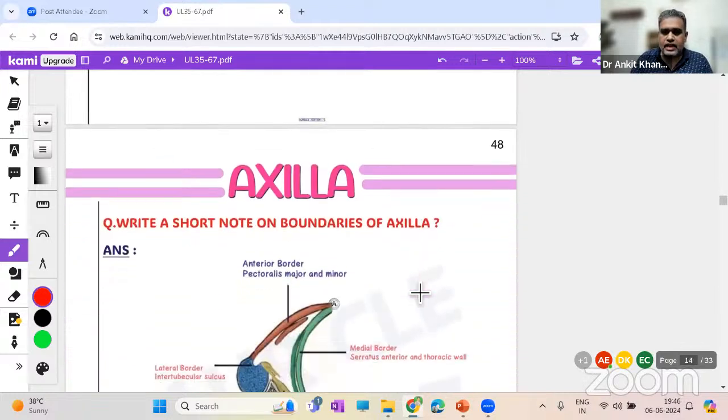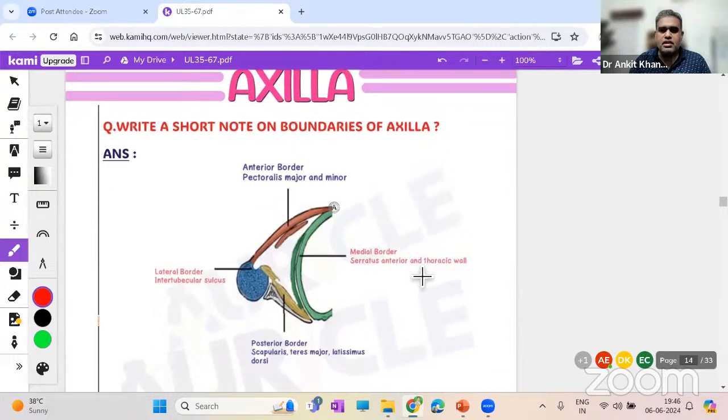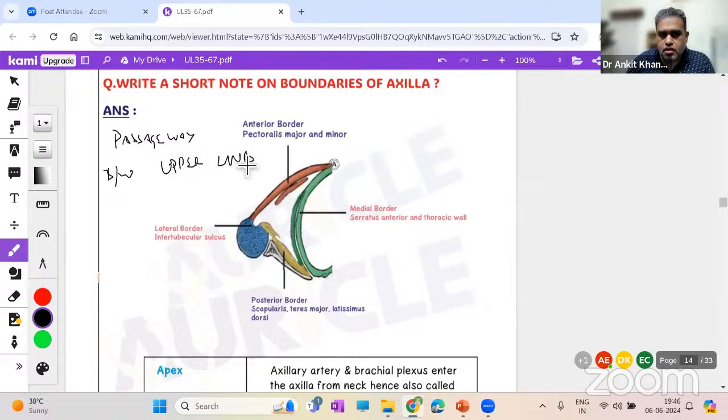Let's come to the topic of axilla. Axilla, in simple words, what is axilla? Let me put it in my words. It is just a passageway. It is an area, obviously, a passageway between which two structures? Between the upper limb and the neck region.